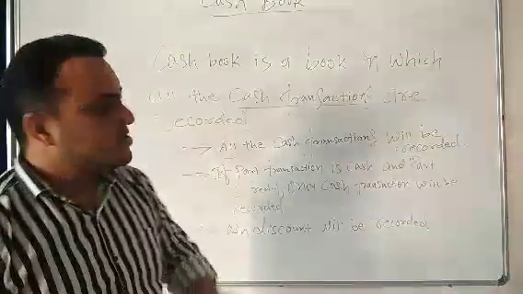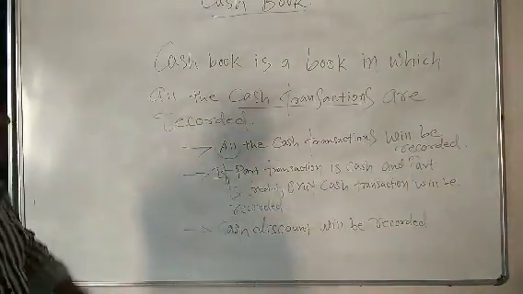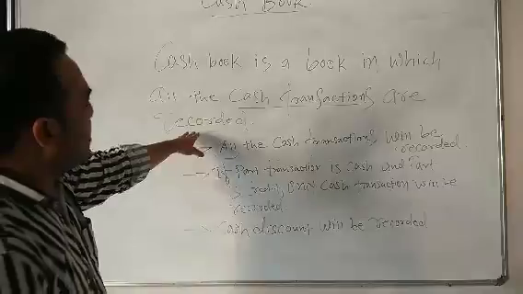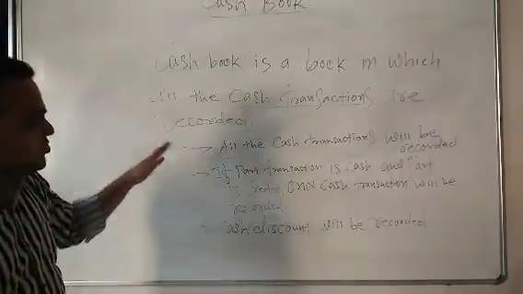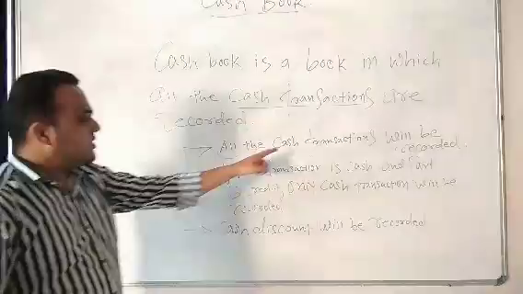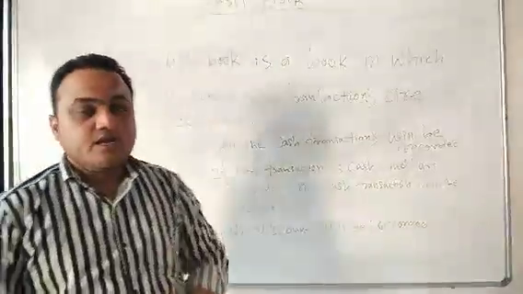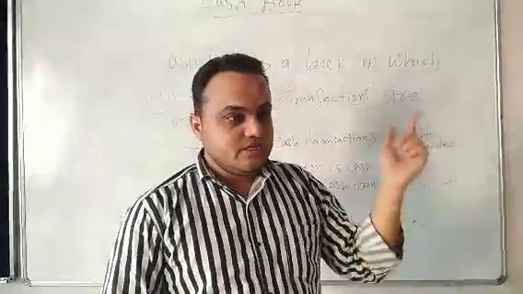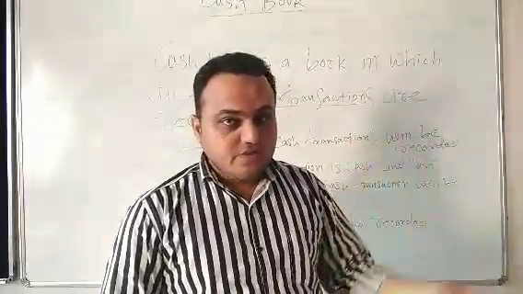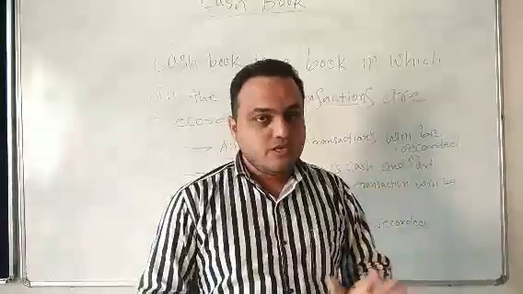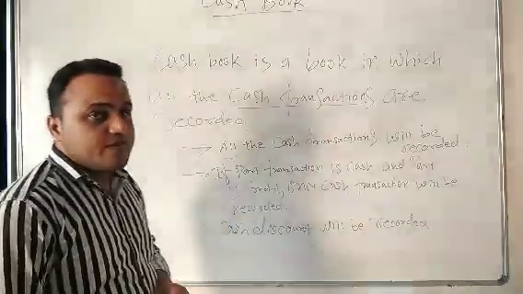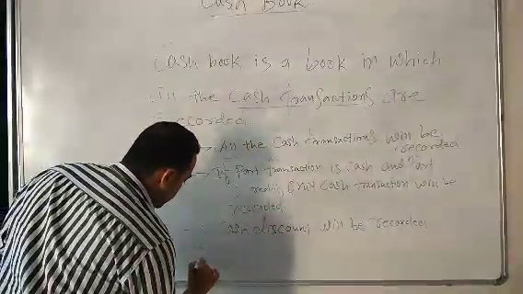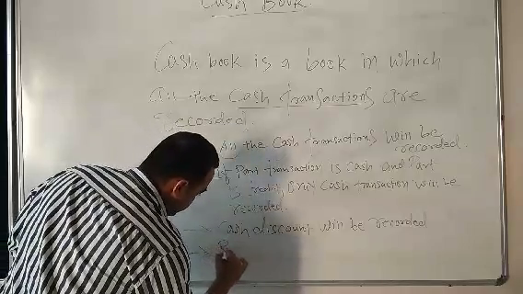So students, these are the rules of the cash book. I repeat again, cash book is a book in which all the cash transactions are recorded. The second thing, all the cash transactions will be recorded. All the cash transactions means assets will also be taken, goods also will be taken, income will be there, expense will be there. And one more rule of the cash book: here you have to take the rules of the real account.